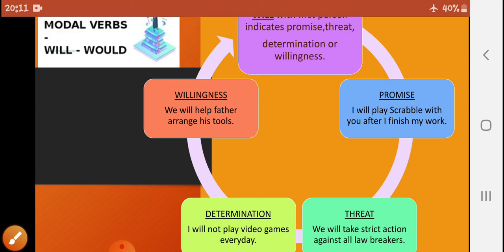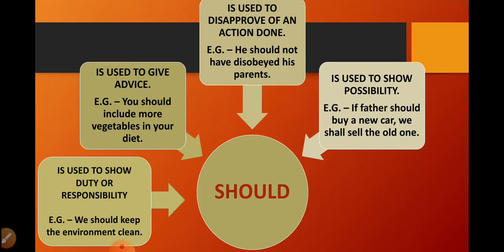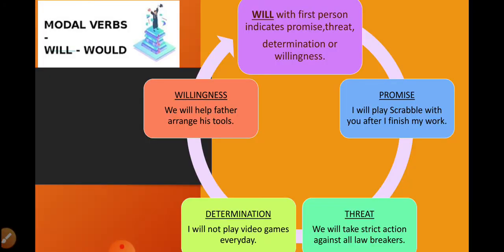For example, see, willingness. We will help father arrange his tools. This is our willingness, meaning we are willing to help our father. Determination: I will not play video games every day. This shows our determination, because it is not good for our eyes.